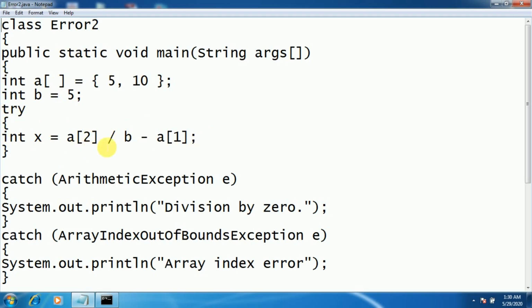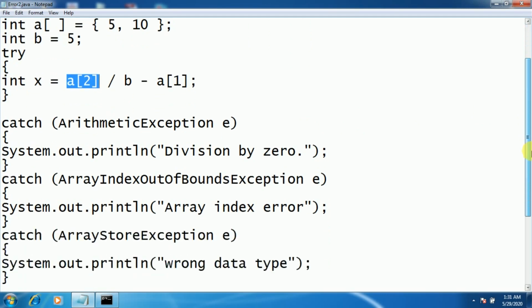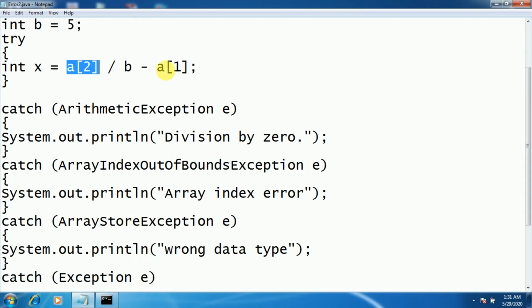Now if you see here, the size of the array is 2, the elements are stored in the array at index 0 and 1, and here you are trying to access an index which is not available in that array, in which you have not stored any element, and you are trying to access that element. If that is the case, then it throws an array index out of bound exception. So for that, we need to catch that exception. So for that, we have included a number of exceptions by making use of multiple catch statements in the program.